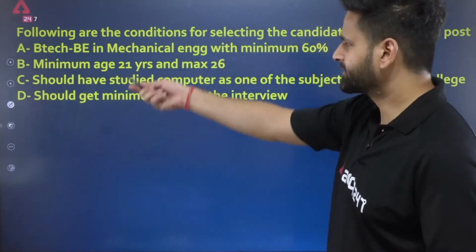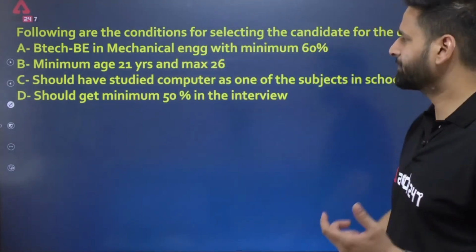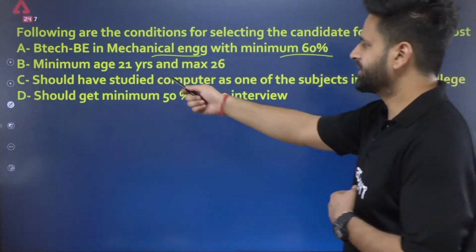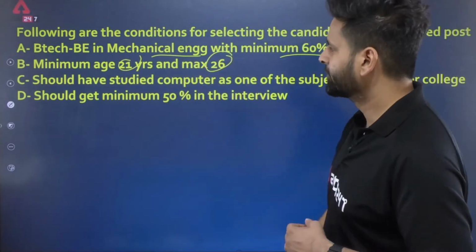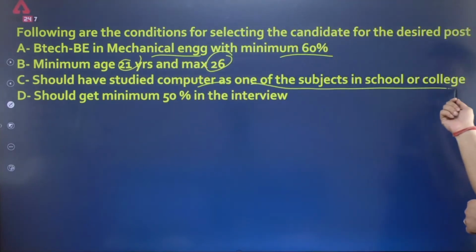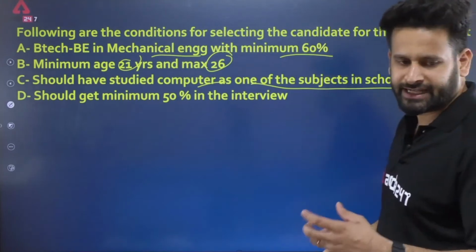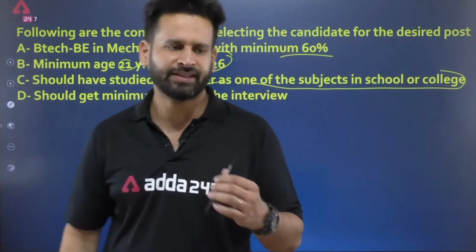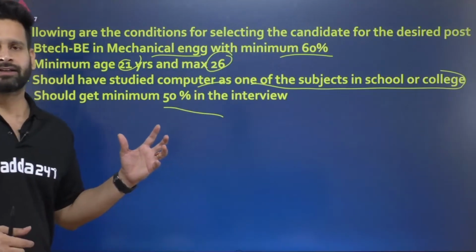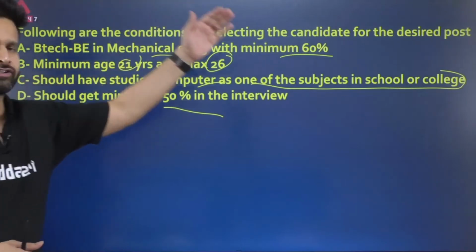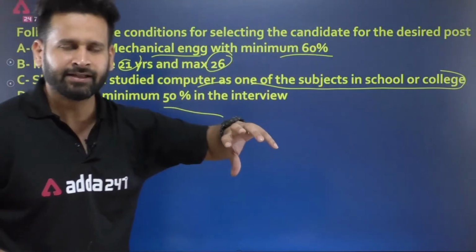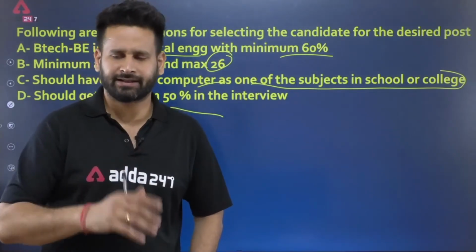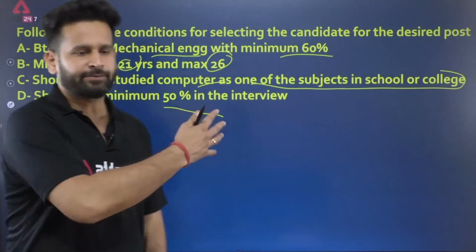For example, the student should be a BTech in mechanical engineering with minimum 60%, minimum age 21 years and maximum 26, should have studied computer as one of the subjects in school or college, and should get minimum 50% in the interview. These are the conditions this organization abides by. All of them should be fulfilled by the candidate, then that candidate will be selected for the post. Such a type of question will be there.